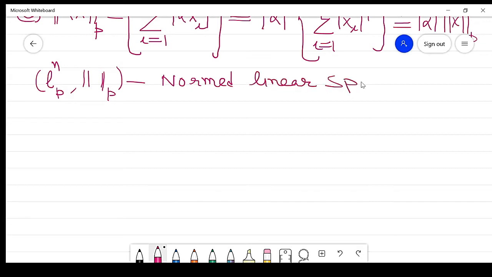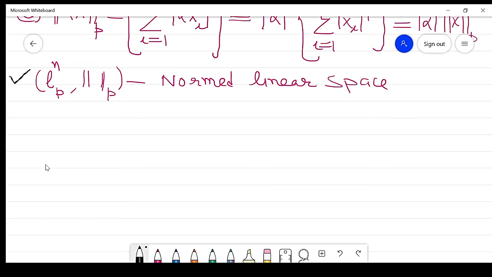Clear? Now to prove it is a Banach space, our purpose is to prove that every Cauchy sequence in this space is convergent. It is a complete space. If it is a complete space, then we prove that it is a Banach space.